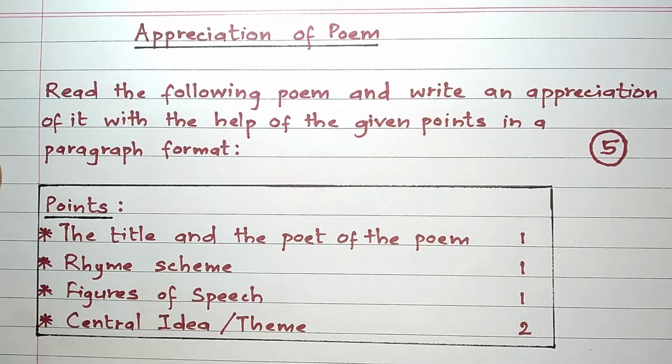So, when we are writing an appreciation, we have to break our appreciation into 2 paragraphs. Our first paragraph should contain the first 3 points, that is the title and the poet of the poem, the rhyme scheme of the poem, and the figures of speech. The second paragraph should include the central idea or the theme of the poem.